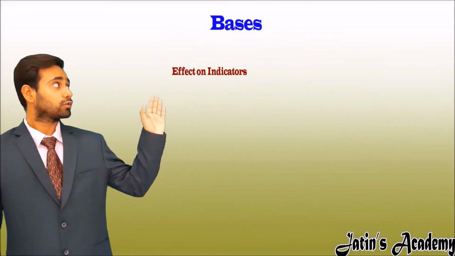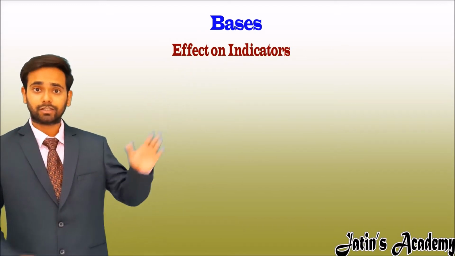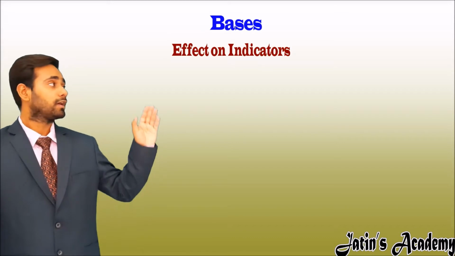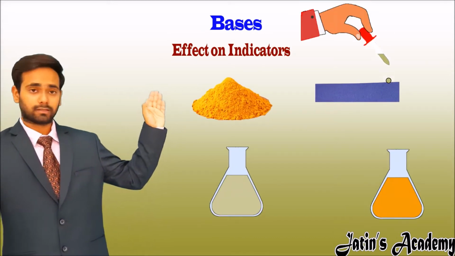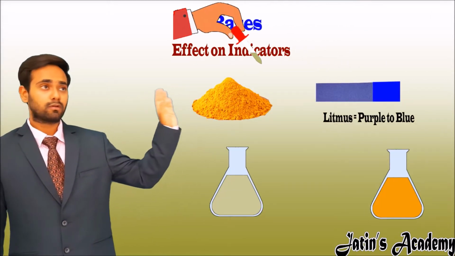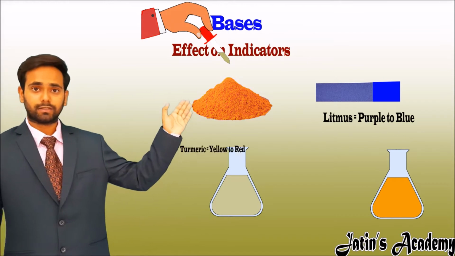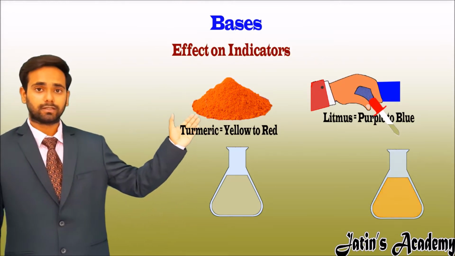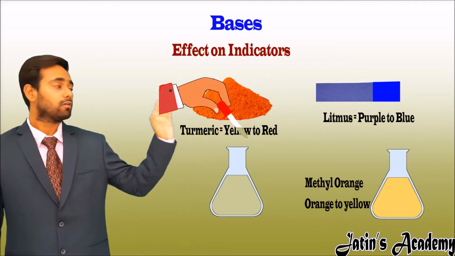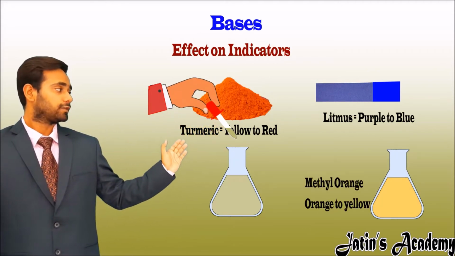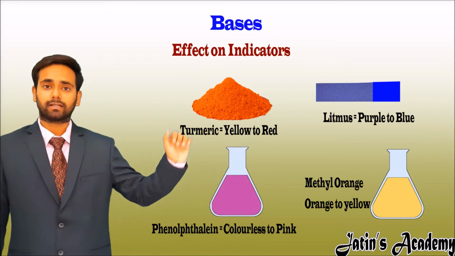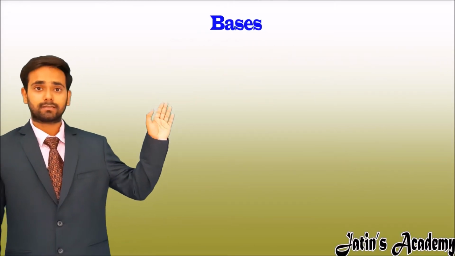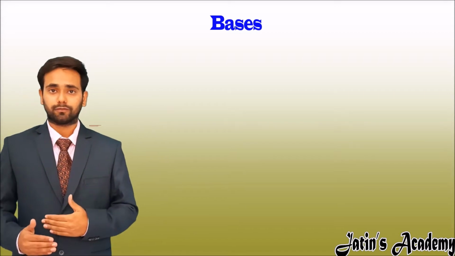Now note the color of the indicator change when base is mixed with the indicator. Here litmus turns into blue, turmeric turns into red, methyl orange turns into yellow and phenolphthalein turns into pink in color. Now see the definition of base according to Einstein's point of view.